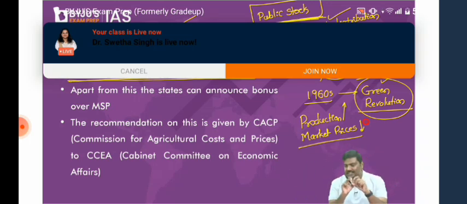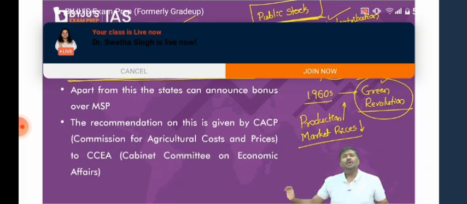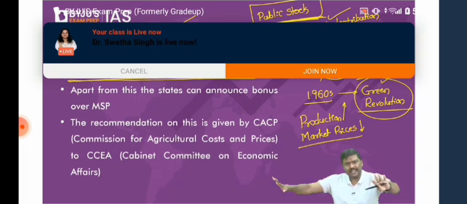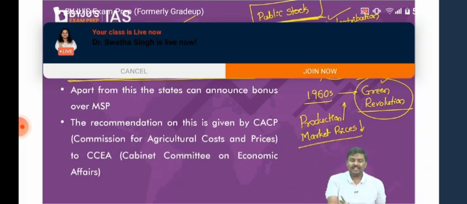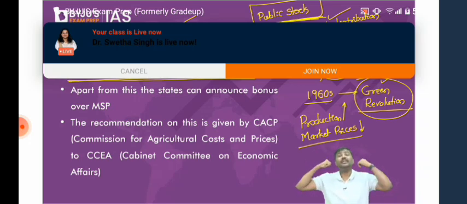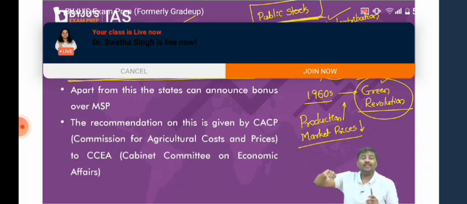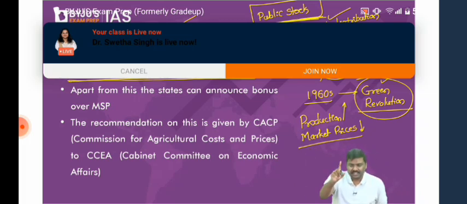So in order to address this, the government introduced a concept called minimum support price from 1966. Under this policy of MSP, the government would simply say, whatever the market price, don't worry, I will purchase the food grain from you at this price only. For example, imagine the MSP for a crop is 1,000 rupees. Whatever the market price, more than 1,000 or less than 1,000 rupees, the government will simply purchase this crop at 1,000 rupees.